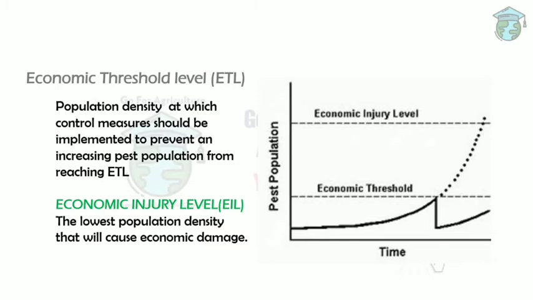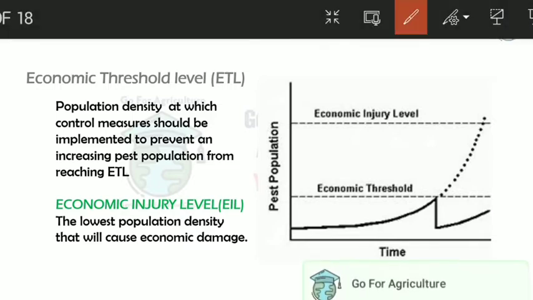Next, economic threshold level and the economic injury level. The economic threshold level is the population density at which the control measures should be taken, whereas the economic injury level is the lowest population which will cause economic damage. Now let me tell you with an example.